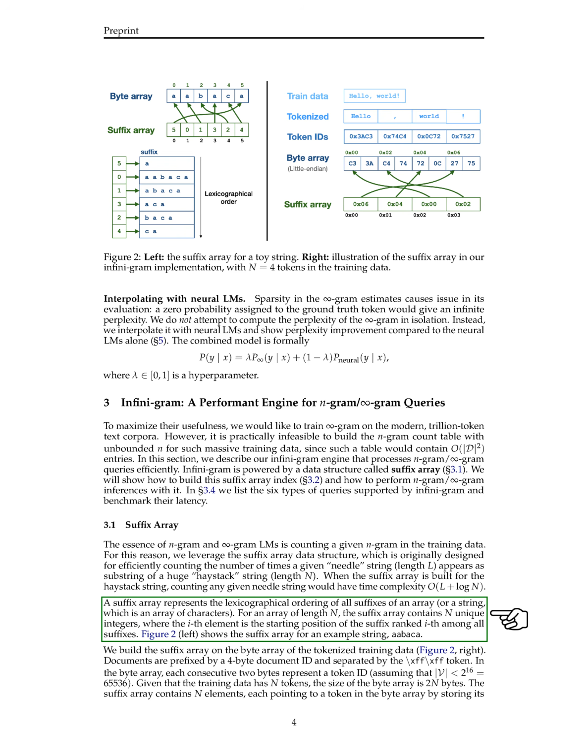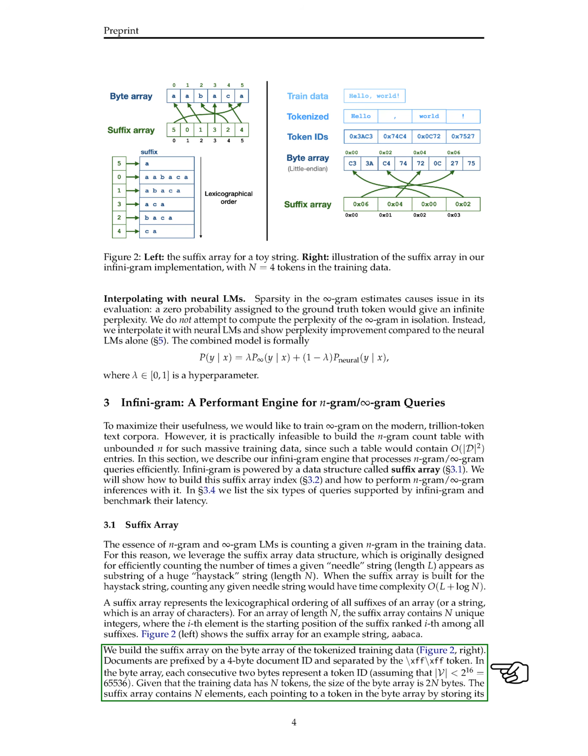A suffix array sorts all the suffixes of a string in lexicographical order. For a string of length n, the suffix array has n unique numbers, each indicating where a suffix starts, ranked by its position among all suffixes. For example, for the string abaca, the suffix array is shown in figure SA, left. We create the suffix array from the byte array of tokenized training data, figure SA, right, where documents are marked by a 4-byte ID and separated by a specific token.